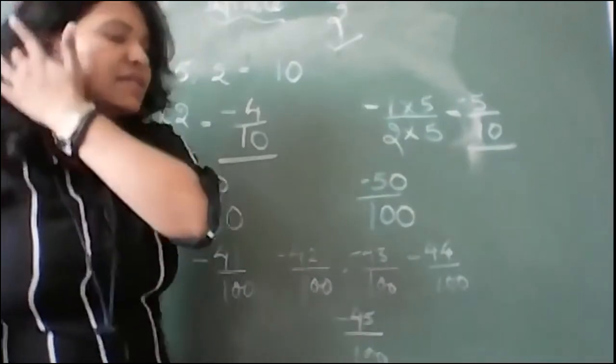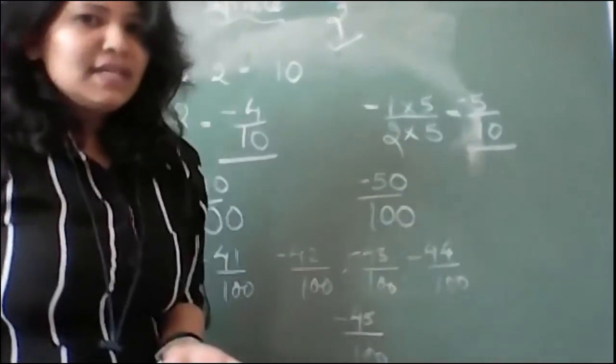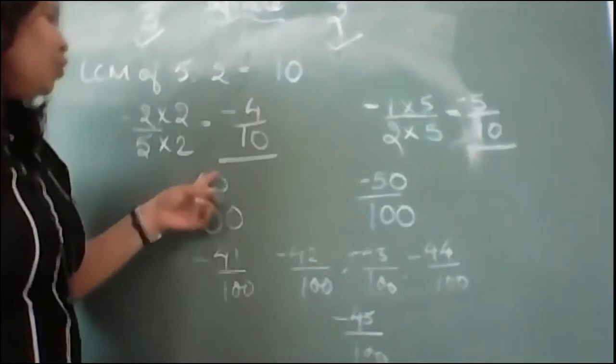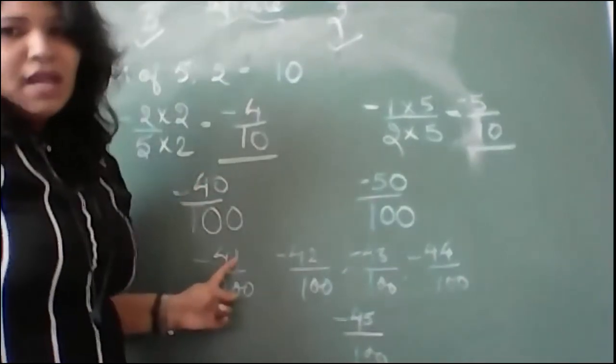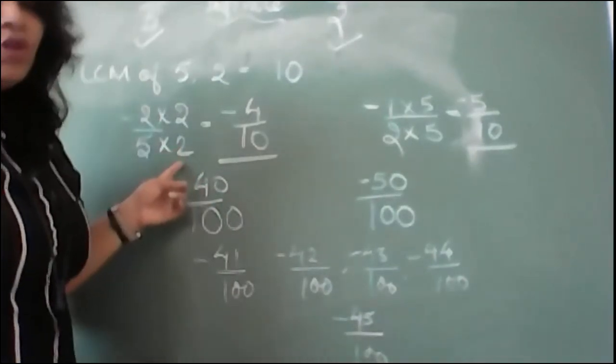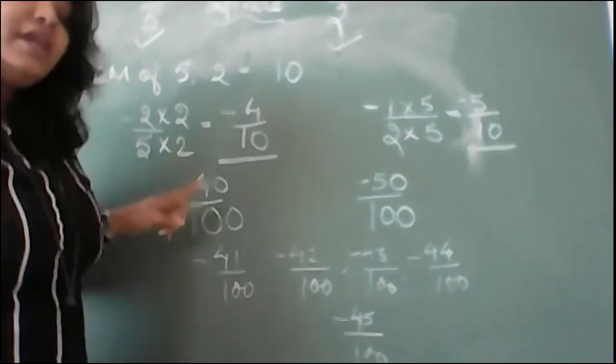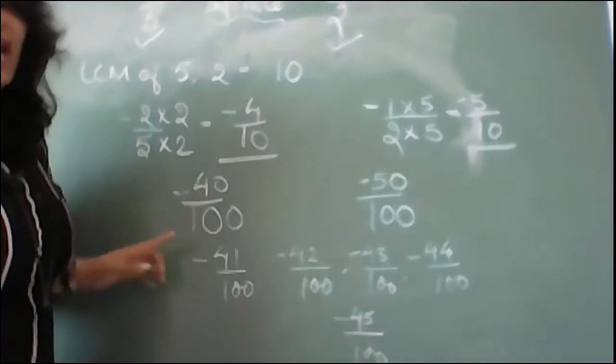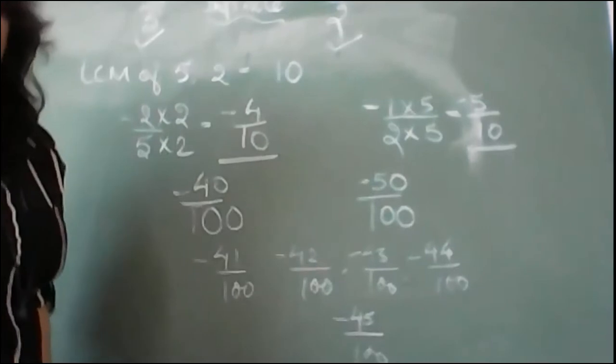But remember, suppose you are not getting the answer in that case, so what will you do? You will add 0 into it. And remember, if you are giving 0 to the numerator, you have to give the 0 to the denominator also. And then find out the numbers between them.